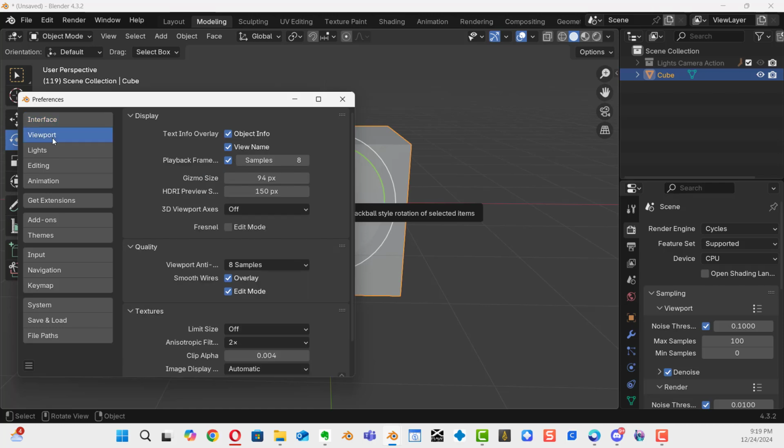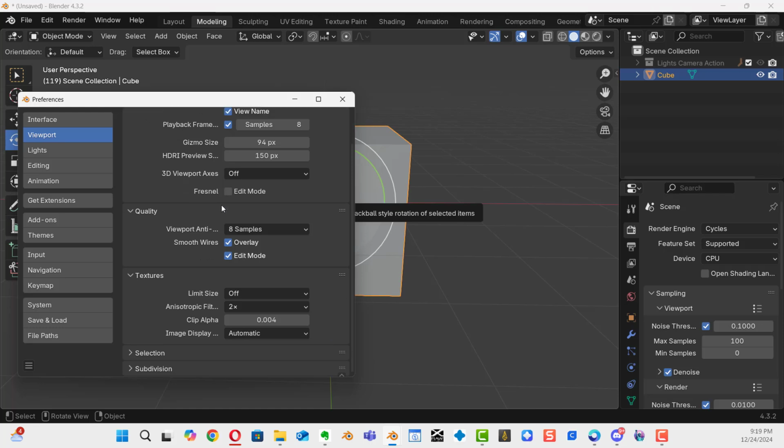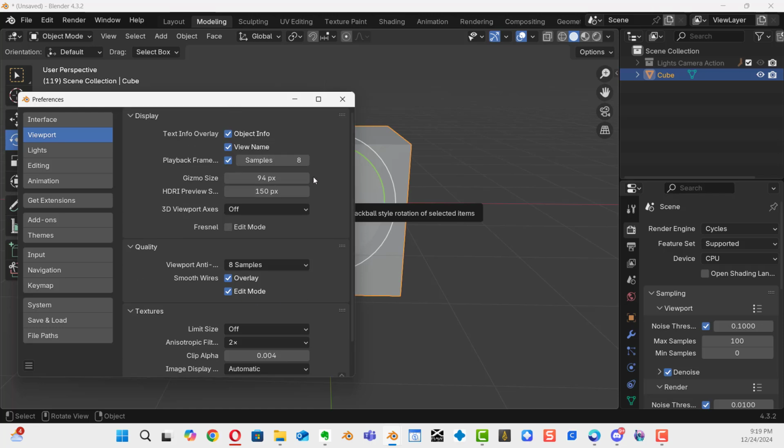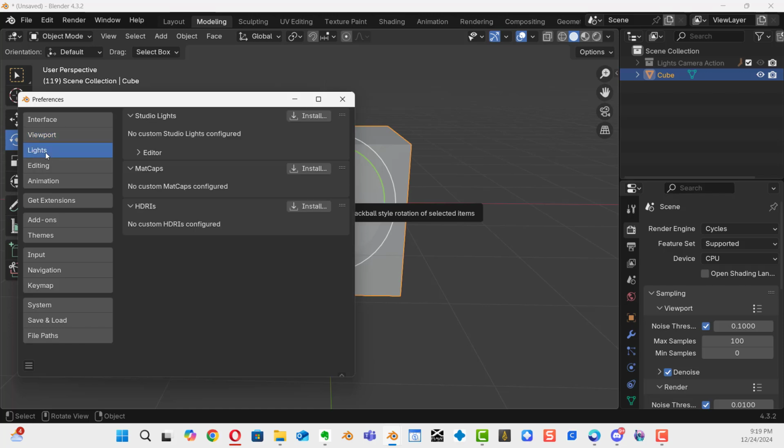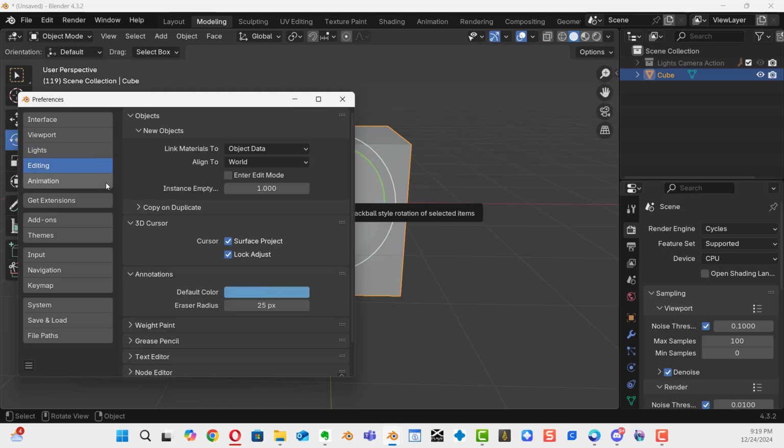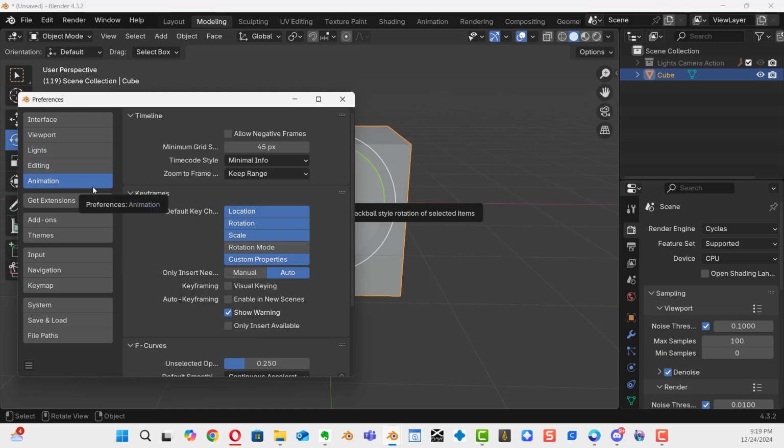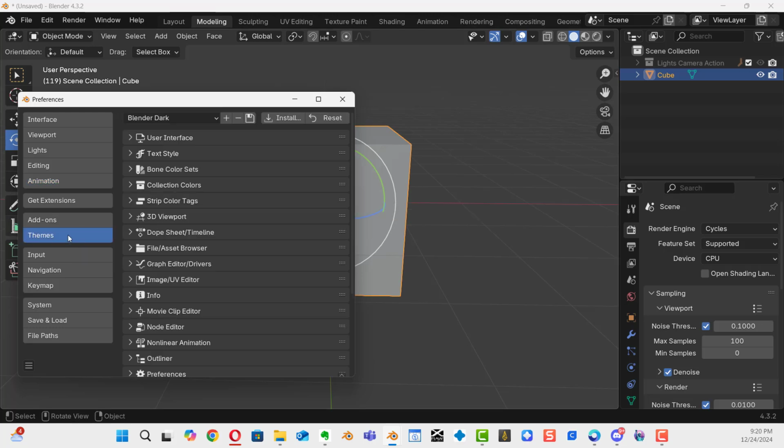Go to your viewport, the next one down, and what I want you to do is just keep everything here default. Let's touch nothing. Go to your lights, we'll touch nothing. Everything is default here as well. The same for editing and the same for animation. We are going to skip over extensions and add-ons until the end. Let's go to your themes. All right.